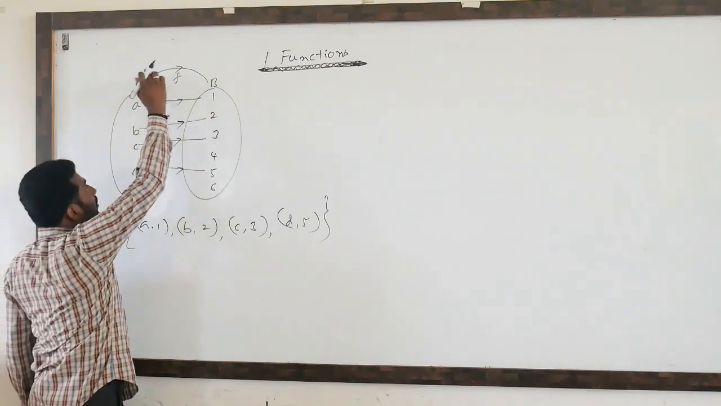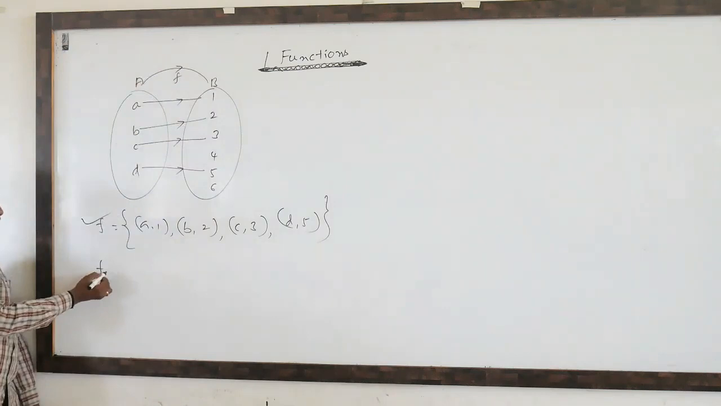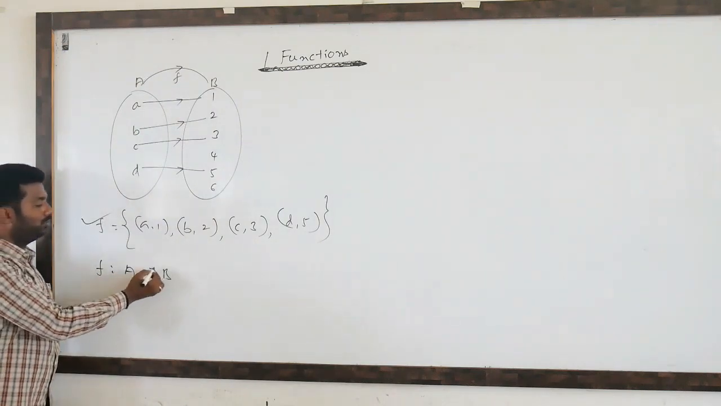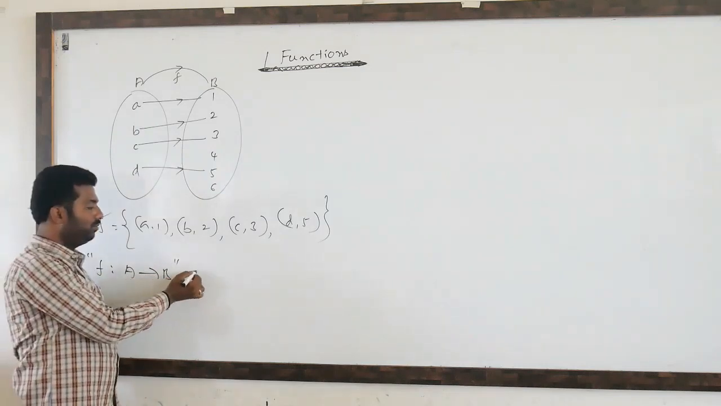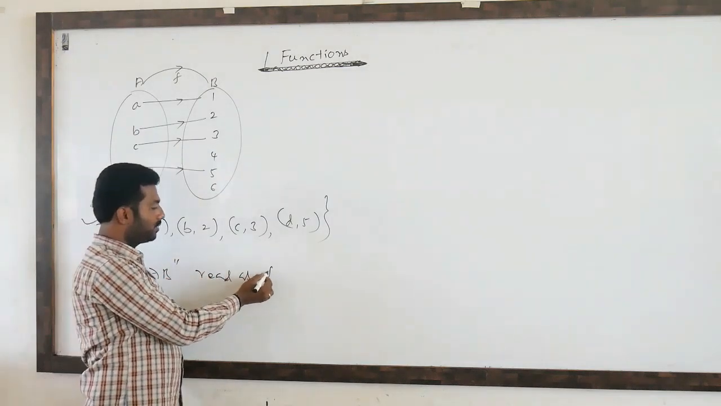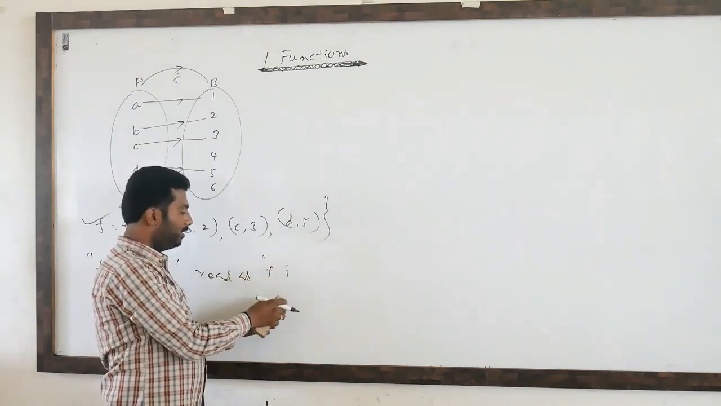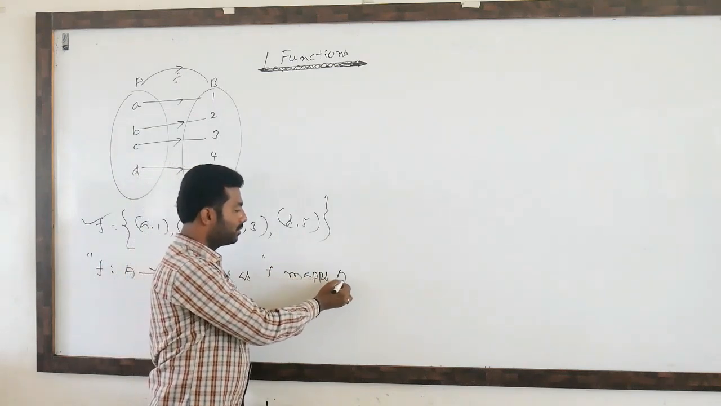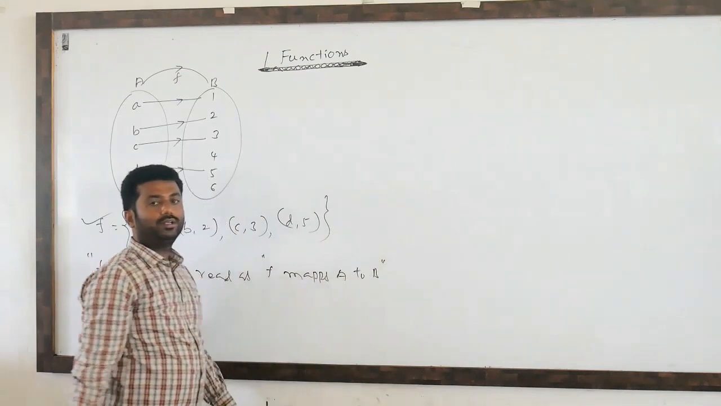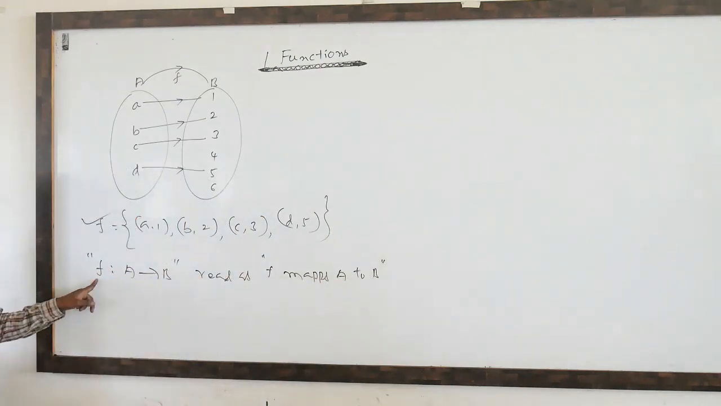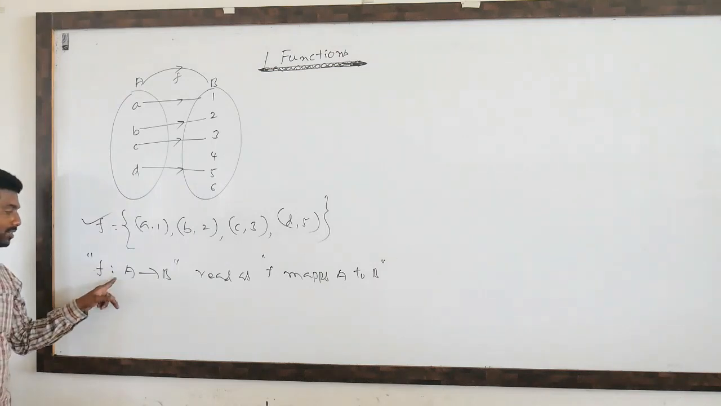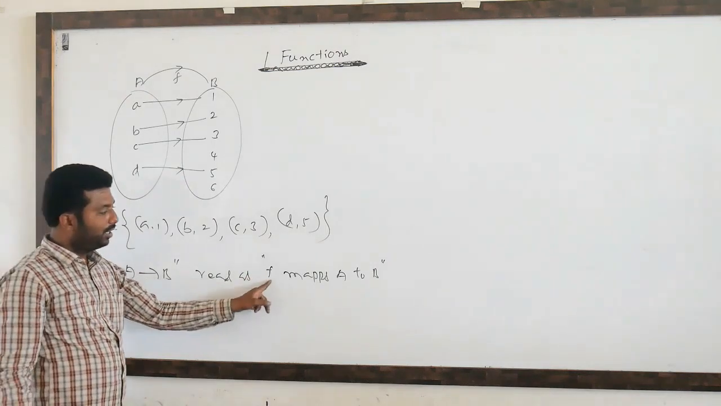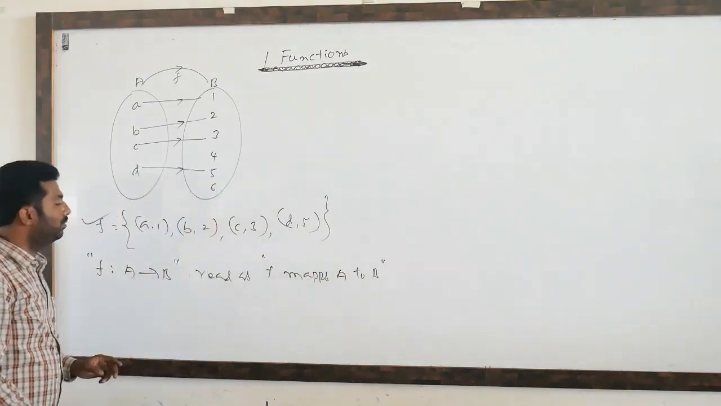Suppose F is a function from A to B, how to represent it? F maps A to B, and we write F maps A to B. Or how to read it: F is a function from A to B. See here, F is a function from A to B means F maps A to B. Reading is also the same: F maps A to B.